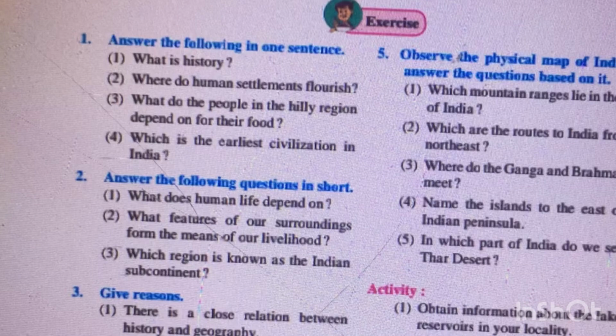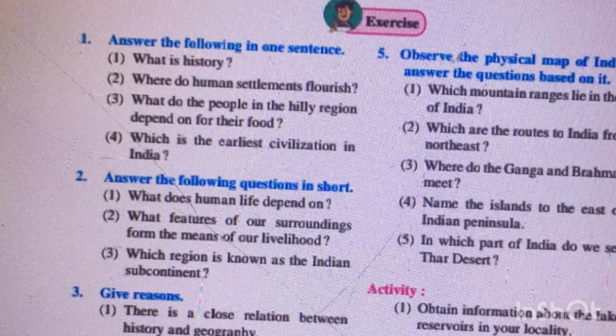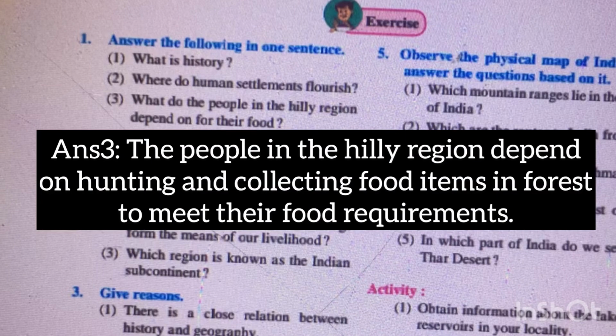Next, where do human settlements flourish? The answer will come like this. Human settlements flourished at those places where the means are available in abundance. Next question. What do the people in the hilly region depend on for their food? The people in the hilly region depend on hunting and collecting food items in the forest to meet their food requirements.